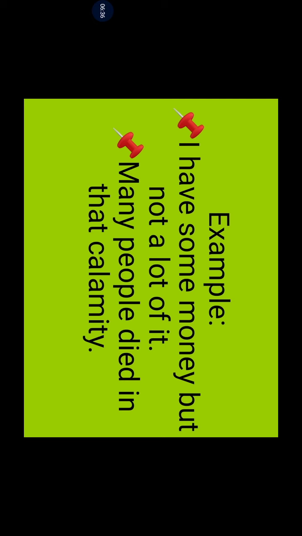Let's see the example here. I have some money, but not a lot of it. Here, some and a lot of come under determiners, under quantifiers. Many people died in that calamity.